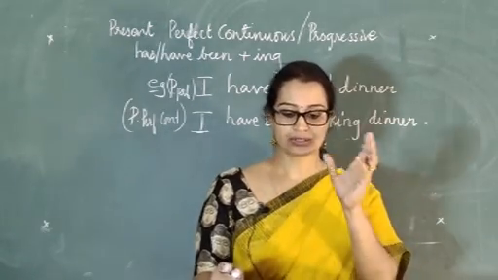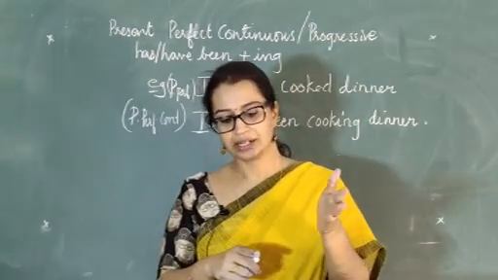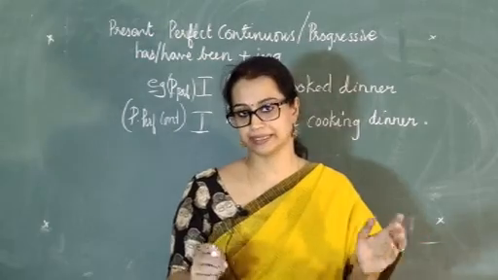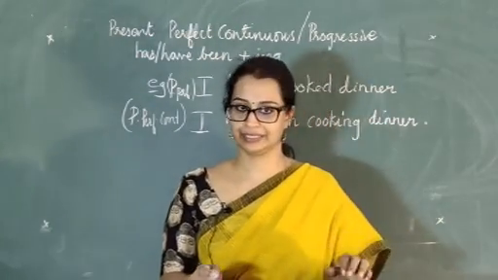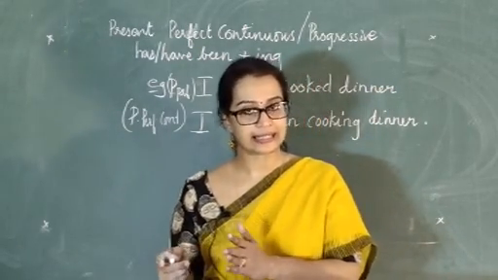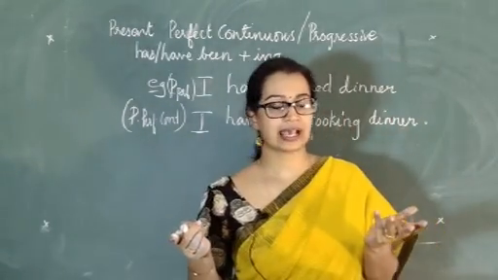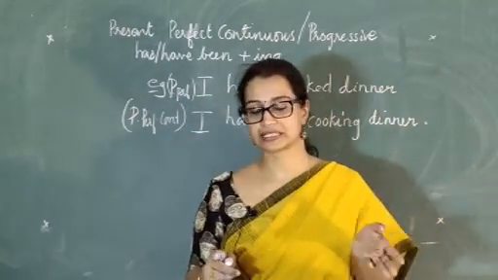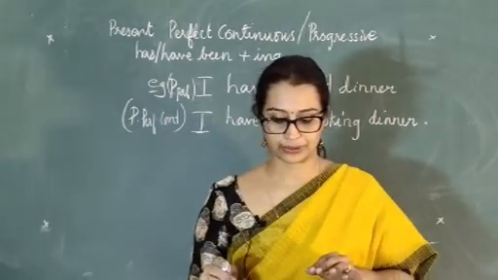So here also, it's an action that takes place in the past, but it is continuing at the present time. It hasn't stopped or it hasn't completed. Like you have the continuous tense which you started in the past and is still continuing. So likewise you also have an action here also, present perfect tense. It is also known as progressive. Okay, continuous tense, it has another name, progressive. So present perfect continuous is also known as present perfect progressive. Both are the same tense. Okay, so you don't have to worry about that.